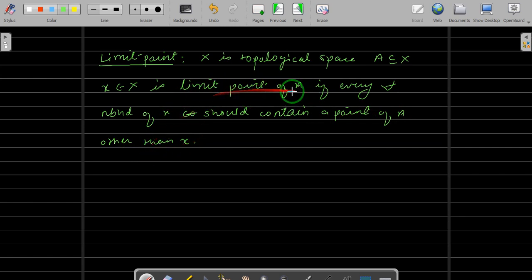So here it says every neighborhood of x should contain a point of A other than x.